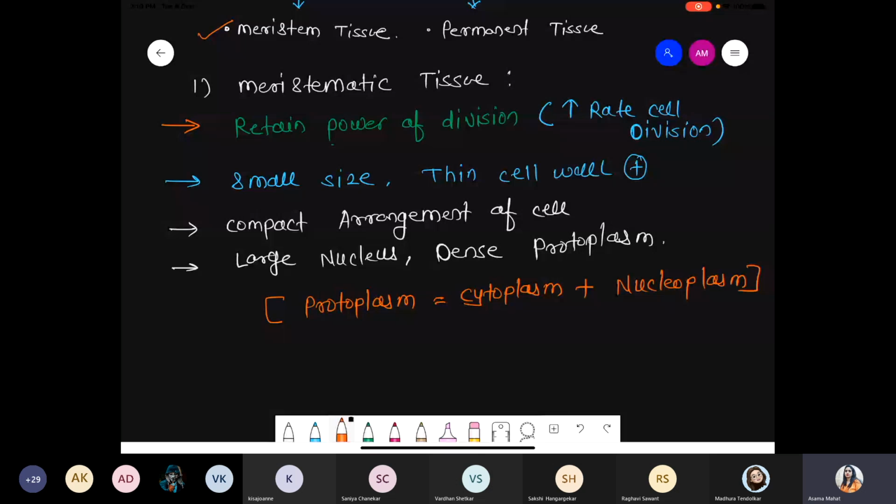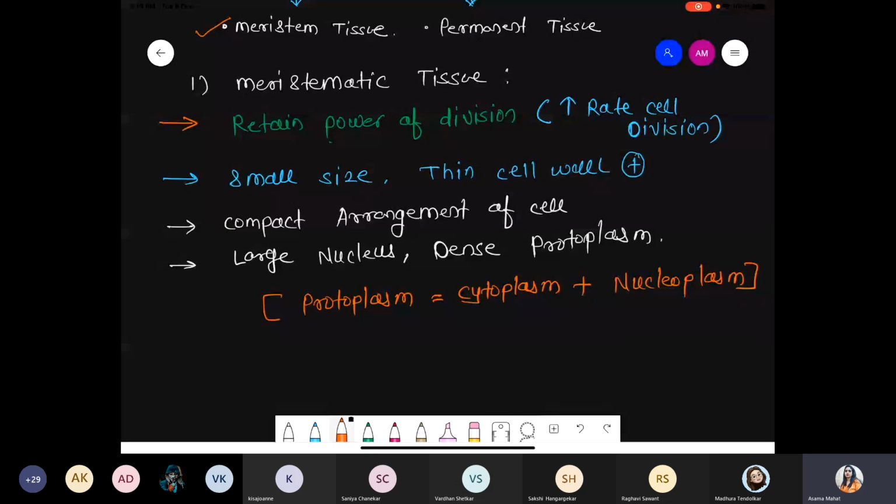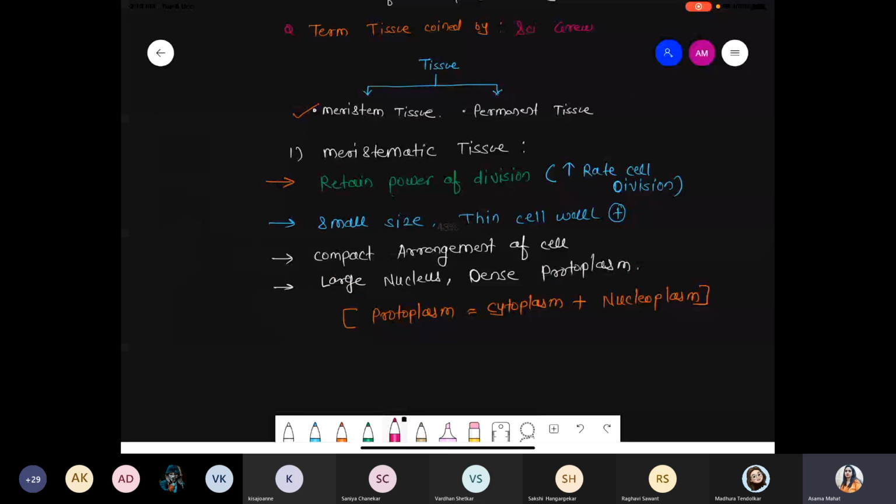It looks like this. Suppose these are a group of cells. Many cells are present, and they are compactly arranged, a dense structure. Okay, like this. Such a structure is simply called compactly arranged cells, where each and every cell consists of a large nucleus and dense protoplasm.